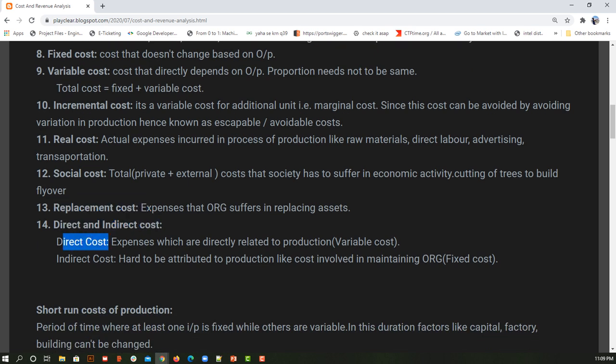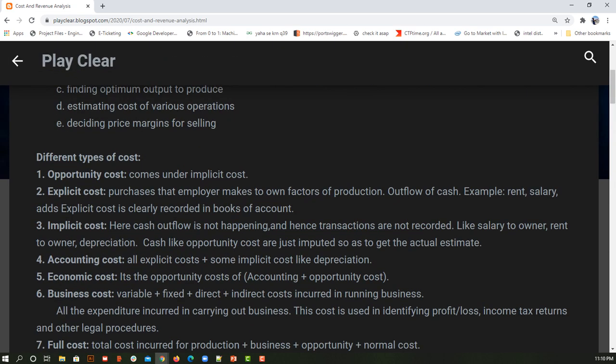So this is very much similar to variable cost, and indirect cost means fixed cost. Okay, so here I can say direct cost is nothing but which is directly related to the process of production. Indirect cost is not related to the process of production, like maintenance of the organization, paying the rent. All these things will come under the indirect cost. So I hope all these types of costs are clear.